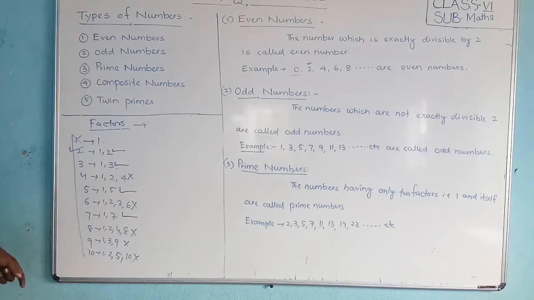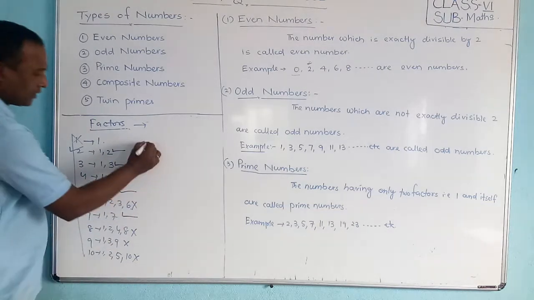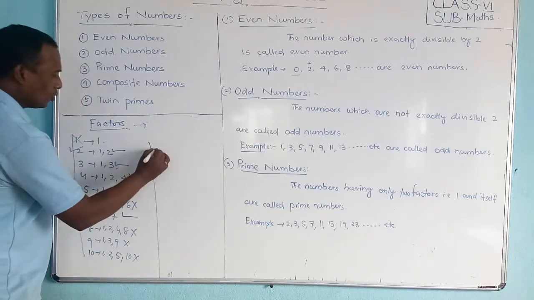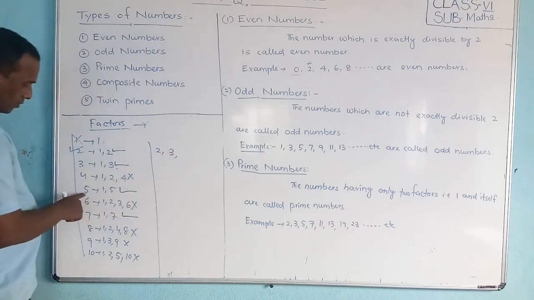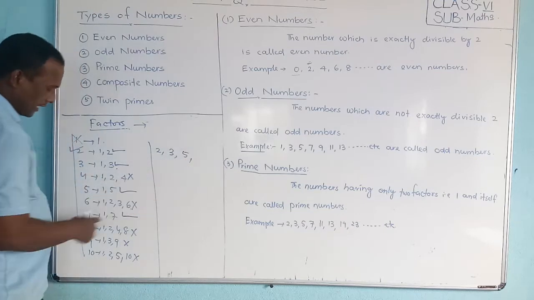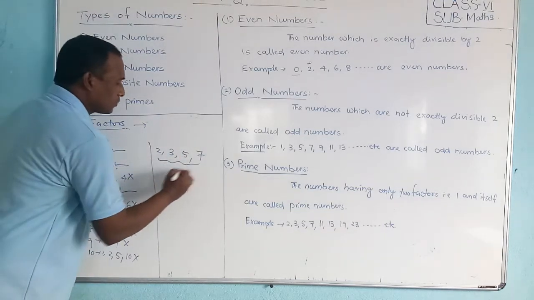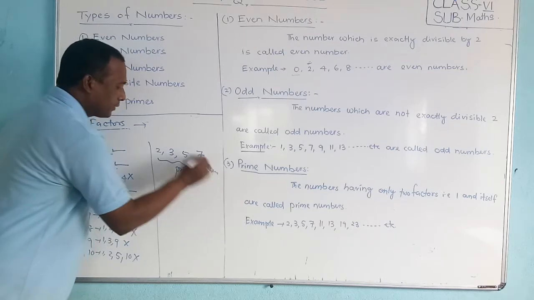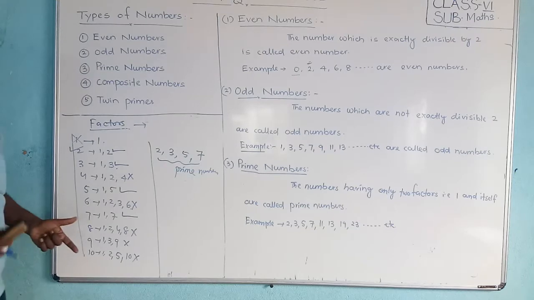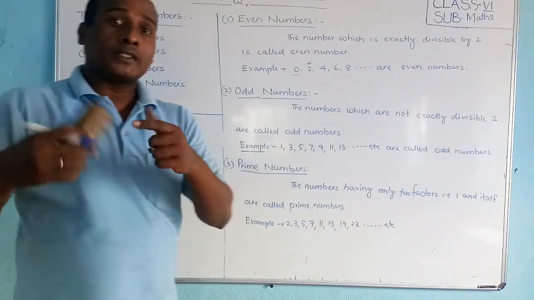Are you clear, friends? So from 1 to 10 we found that there are only 4 prime numbers. What are they? One is 2, second is 3, then 5 and 7. Are you clear, friends? So these are called prime numbers. These are the prime numbers between 1 and 10. We will increase the range to 100 like that.